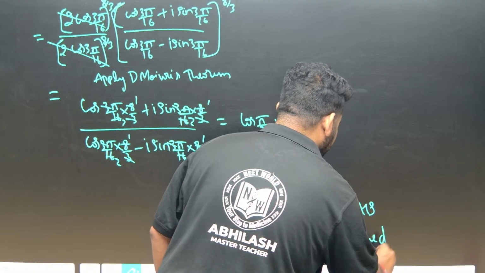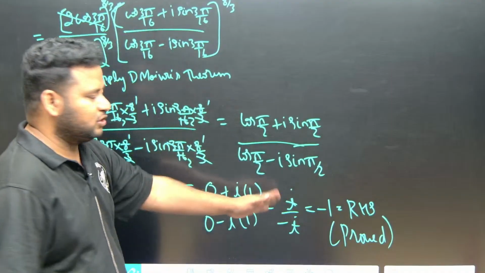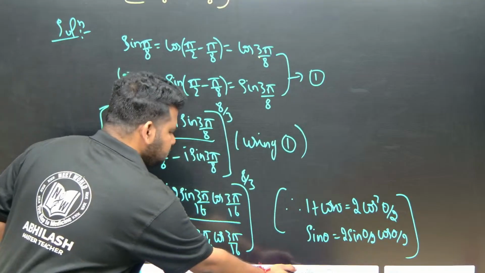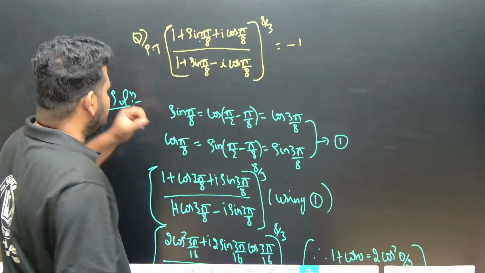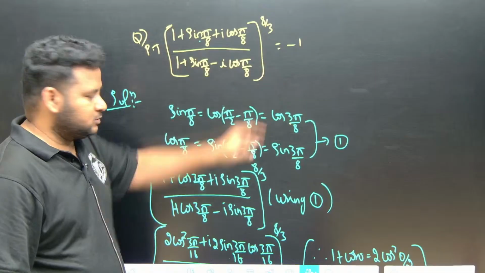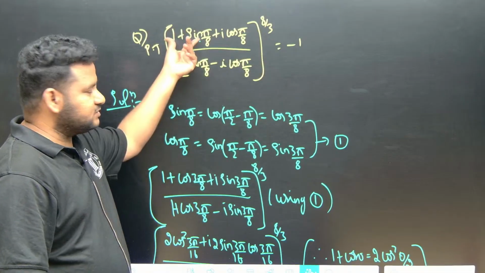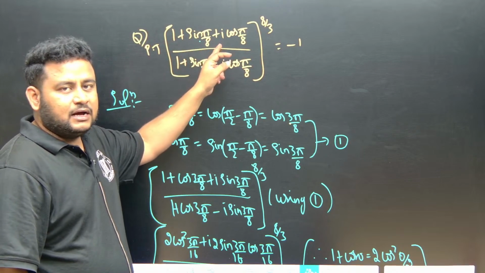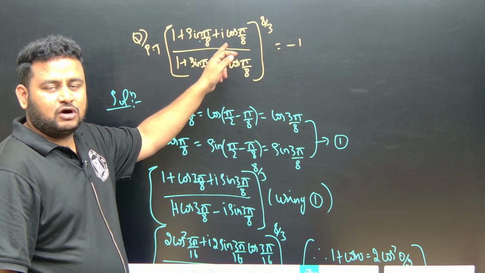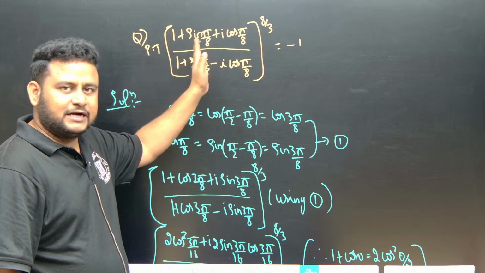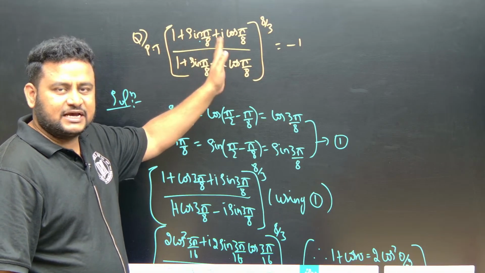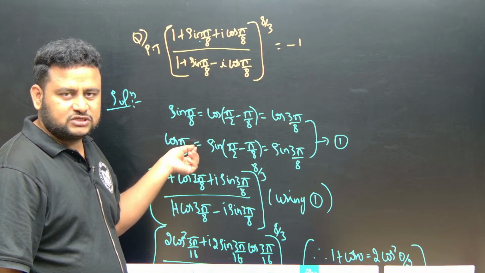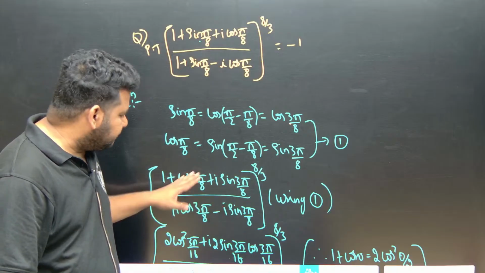We wanted to prove that this value is equal to minus 1, which we have very easily proved. Look at this. What does the question ask? We have to prove that this is equal to minus 1. First, we converted, because directly it is not in the form where you can apply de Moivre's theorem. Real part is sin and imaginary part is cos, but it should be the other way: real part should be cos and imaginary part should be sin. So first we converted that by using complementary angles: sin of 90 minus theta is cos theta, cos of 90 minus theta is sin theta. We put those values here.